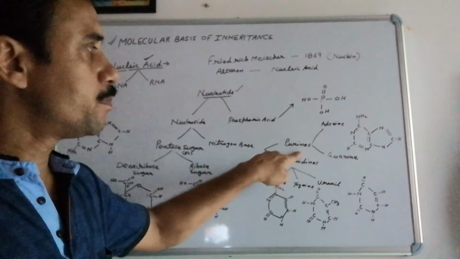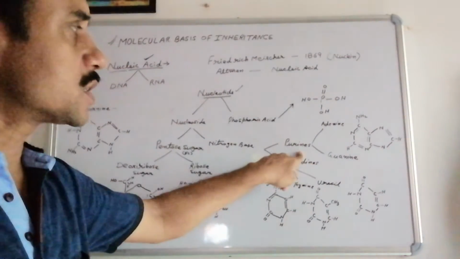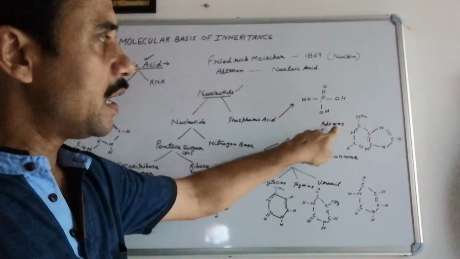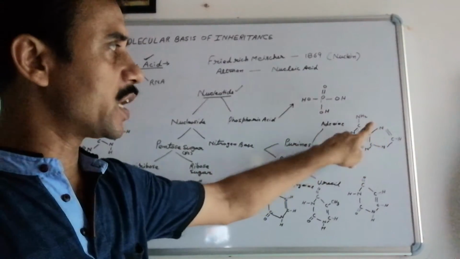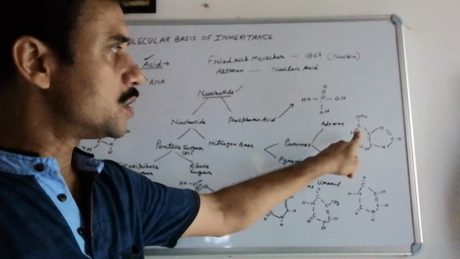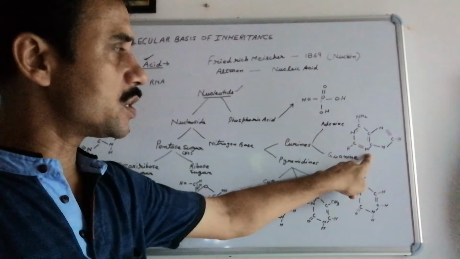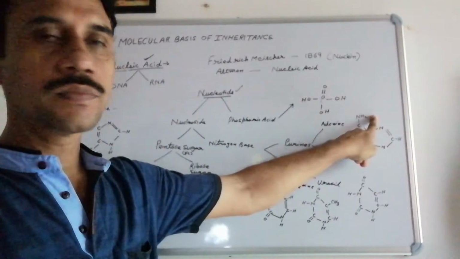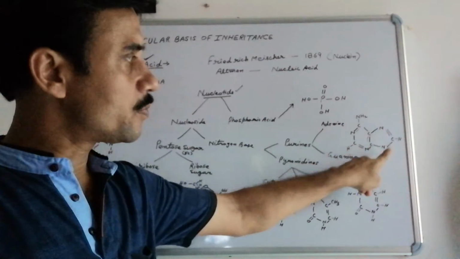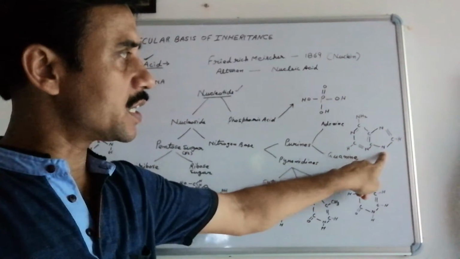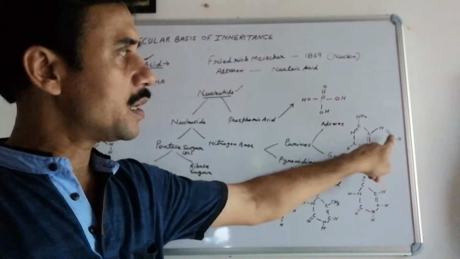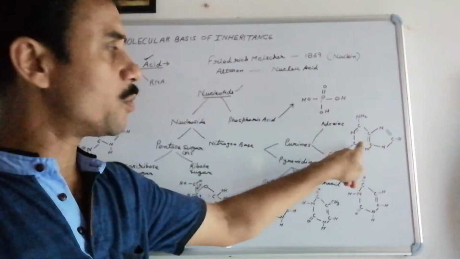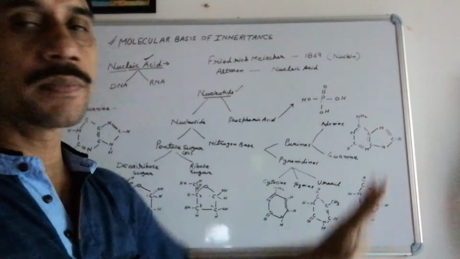Now talking about the purines, which are the two ringed structures. The first one is adenine. Adenine is a two ringed structure. One is the pyrimidine ring, in the same way, with two nitrogens present here. Then the first carbon is connected by means of an NH2 group. Then the same way, the five-membered ring contains two nitrogens, one carbon, and the structure will be in this way. Double bonds and single bonds will come at different places to complete the valencies.